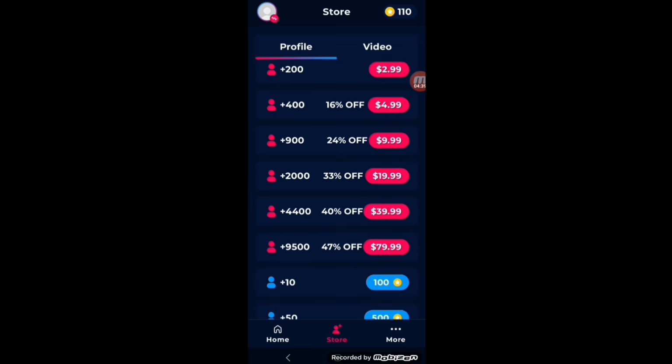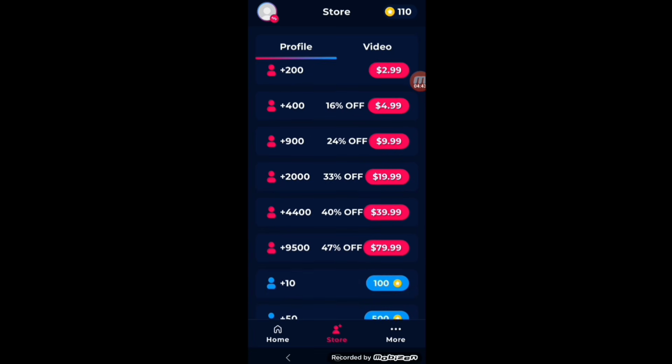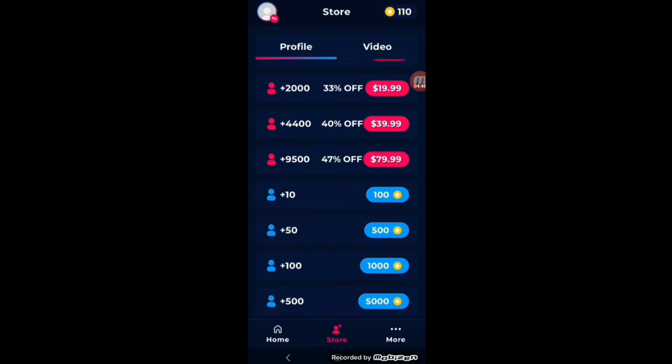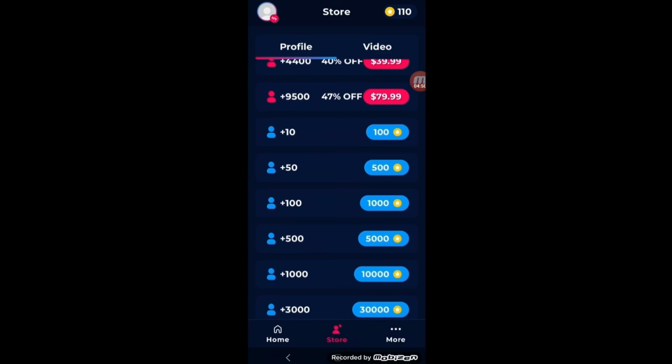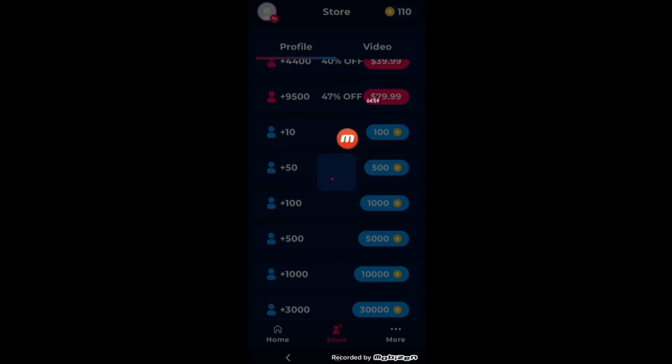So you can use that coin in the profile, like you can even use that for the followers. You can even purchase those followers. The discount is given. This is the opportunity for you to get it here. You can see the followers are given here. You can get these followers like 10 followers for 100 coins, and you have to promote that.